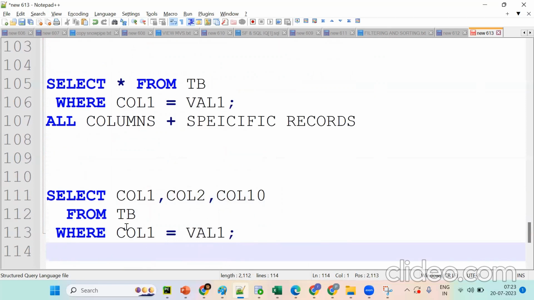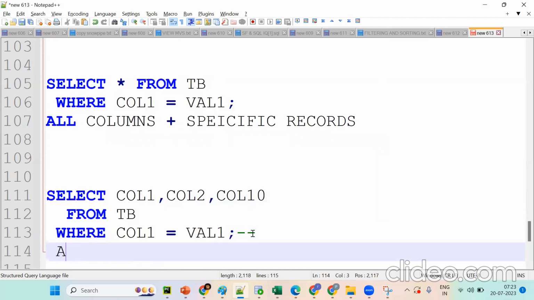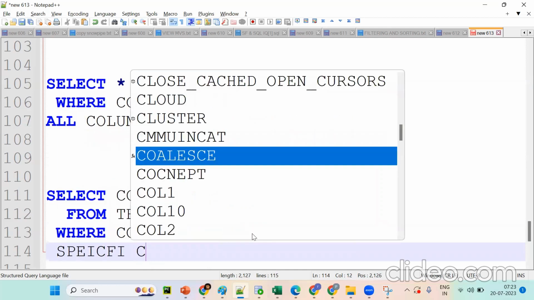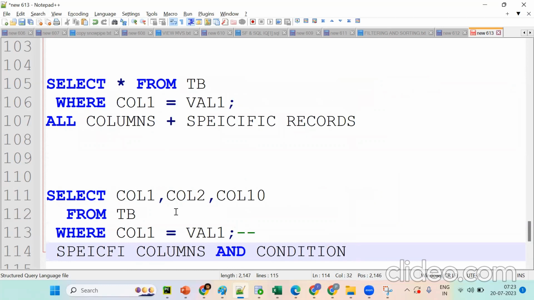Will it reflect only column 1? No. Is this all columns or specific columns? Specific columns and a particular condition. It is projecting specific columns, and only the records where the condition matches will be populated.